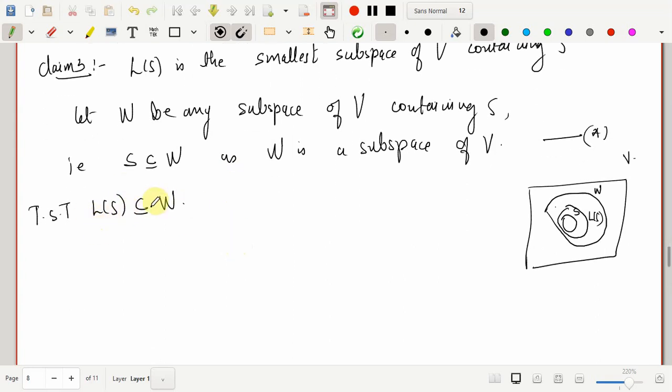So once again we are comparing two sets. How do I show that a set is contained in another set?